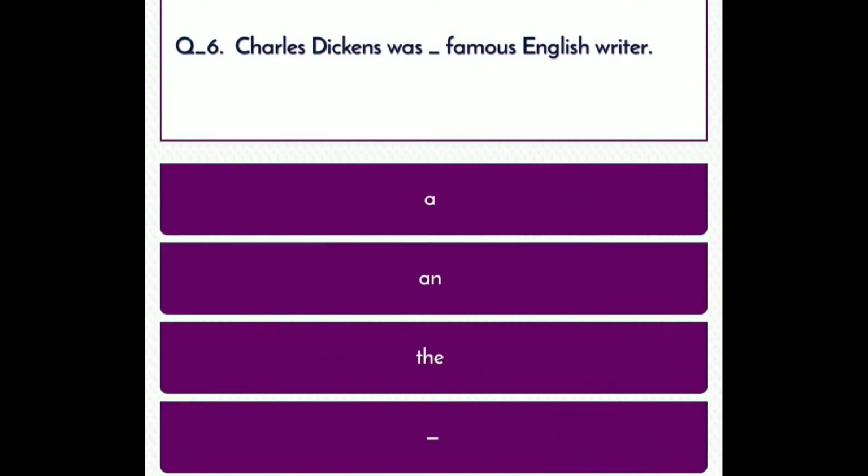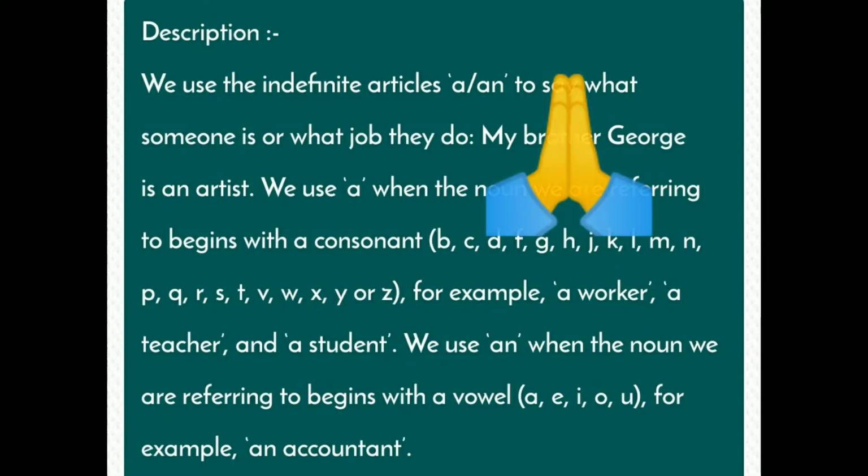Next question: Charles Dickens was a famous English writer. Option A: a, option B: an, option C: the, option D: dot. Right answer: option A. Correct answer. Description: We use the indefinite articles a or an to say what someone is or what job they do. My brother Jorer is an artist.